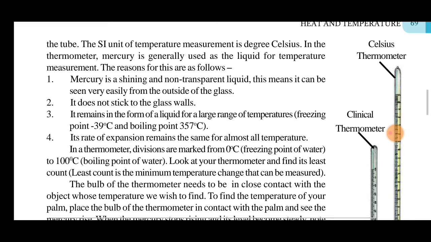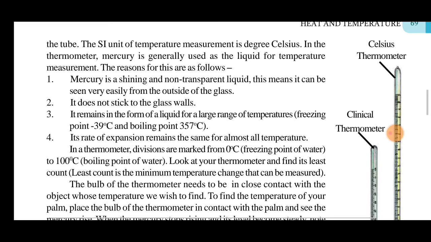The reasons for this are as follows. Mercury is a shining and non-transparent liquid. This means it can be seen very easily from outside the glass. In the previous chapters we have learned what mercury is. The next point is that it does not stick to the glass. It remains in liquid form over a large range of temperature.